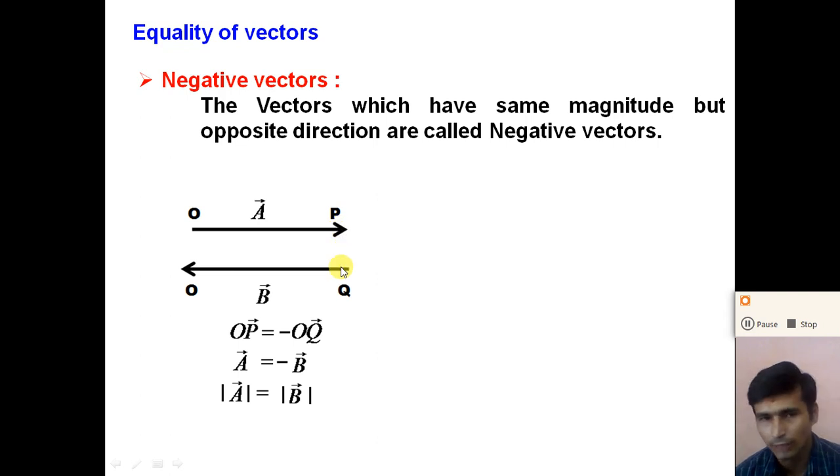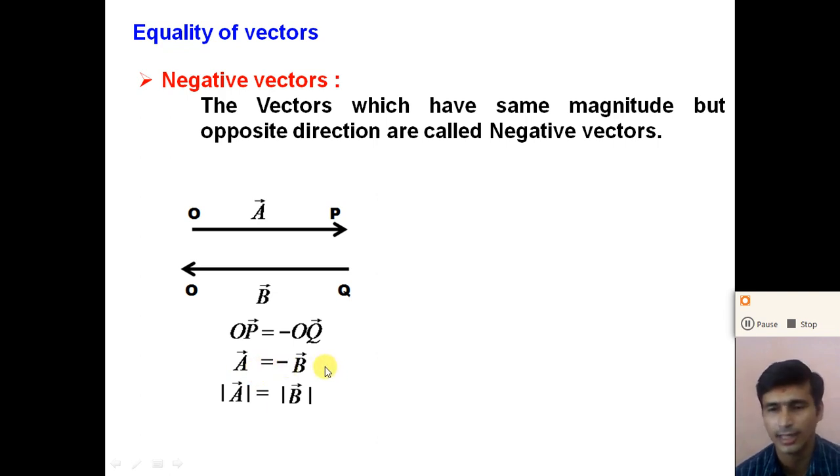We draw a vector having the same length, OQ, which has the same length as vector A but in the opposite direction. We can say that this vector QO is the negative vector of the vector OP, or that vector B is the negative vector of vector A. We can write vector A is equal to minus vector B.